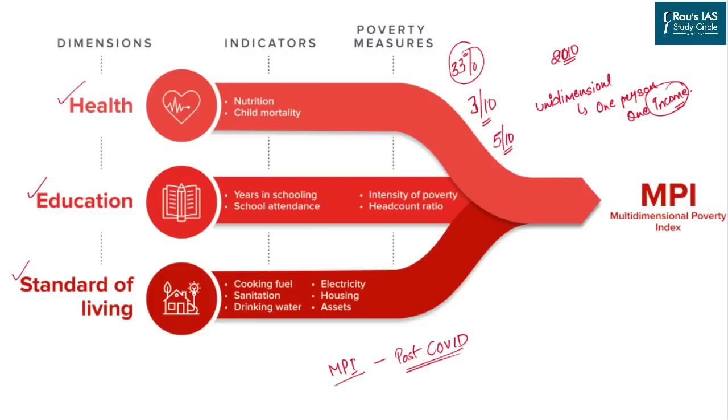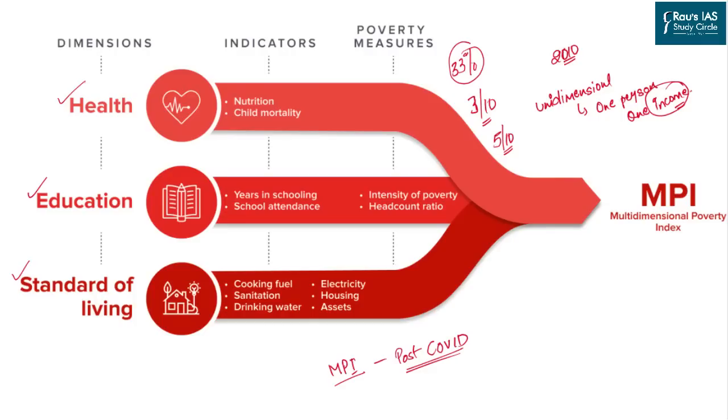The index, as you can see on the screen, shows the proportion of poor people and the average number of deprivations each poor person experiences at the same time. It uses three dimensions: education, health, and standard of living. Education includes years of schooling and child enrollment, given 1/6 of the weightage each. Health includes child mortality and nutrition, given again 1/6 of the weightage each. And standard of living includes many parameters including electricity, flooring, drinking water, sanitation, cooking fuel, and assets. Each is given 1/18th of the weightage. Based on these weightages, the index is derived.